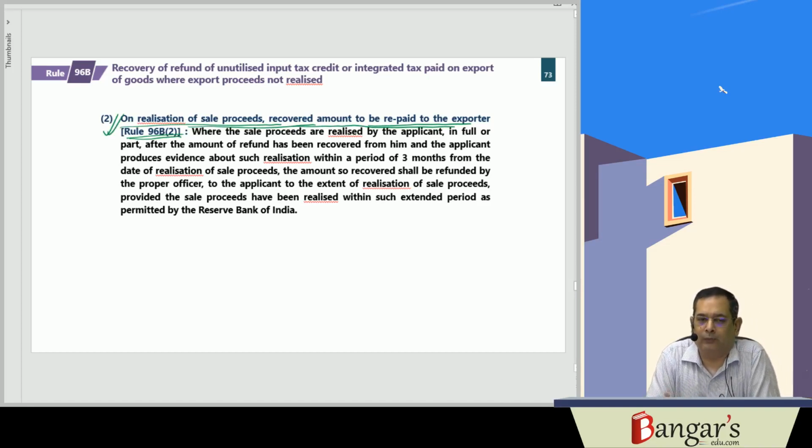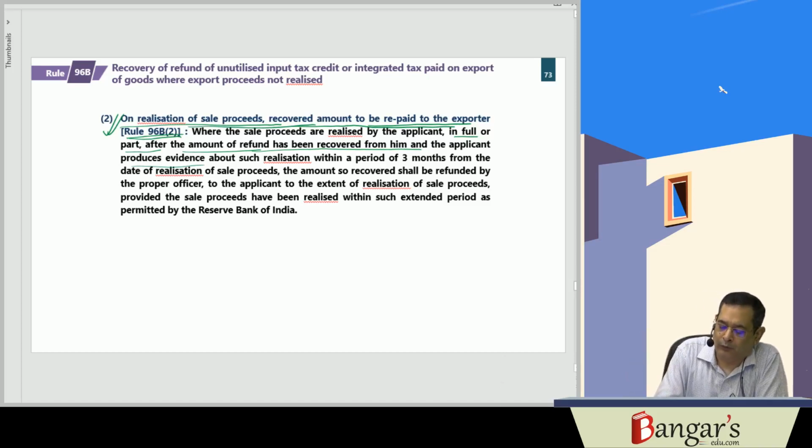So where the sale proceeds are realized by the applicant in full or in part after the amount of refund has been recovered from him, and the applicant produces evidence about such realization within a period of 3 months from the date of realization of the sale proceeds, what will happen? The amount so recovered will be refunded by the proper officer to the applicant to the extent of the realization of the sale proceeds, provided, as the proviso says, that the sale proceeds must have been realized within such extended period as may be permitted by the RBI.